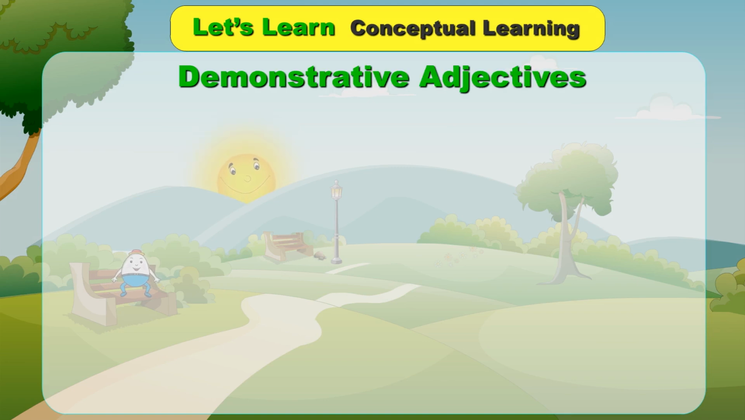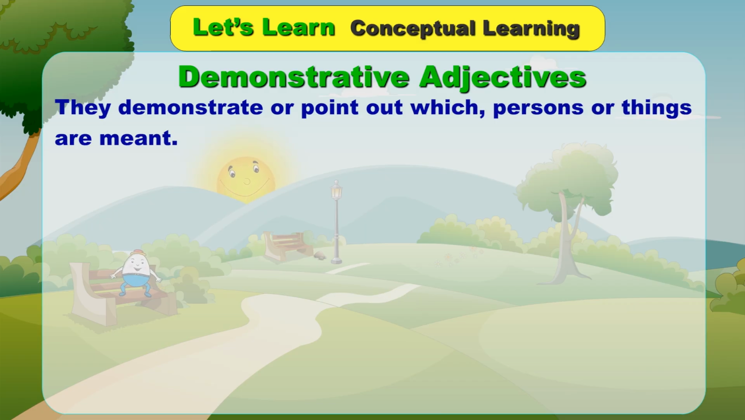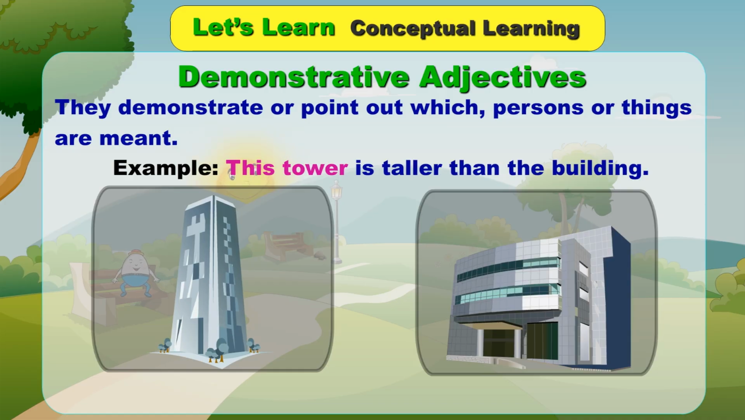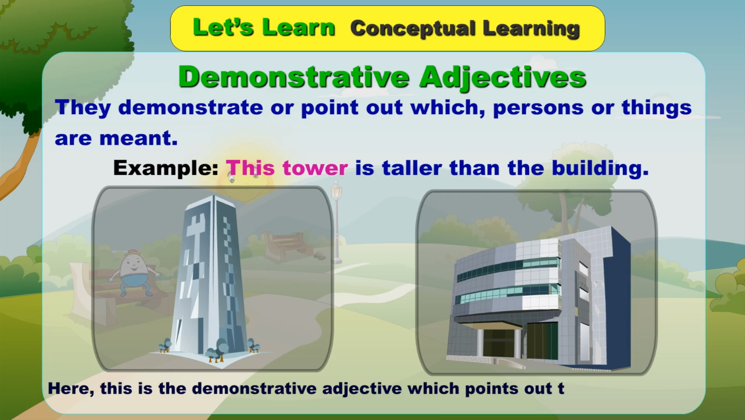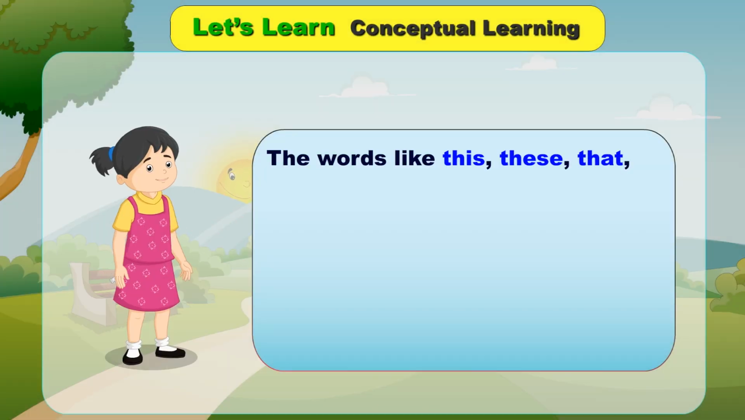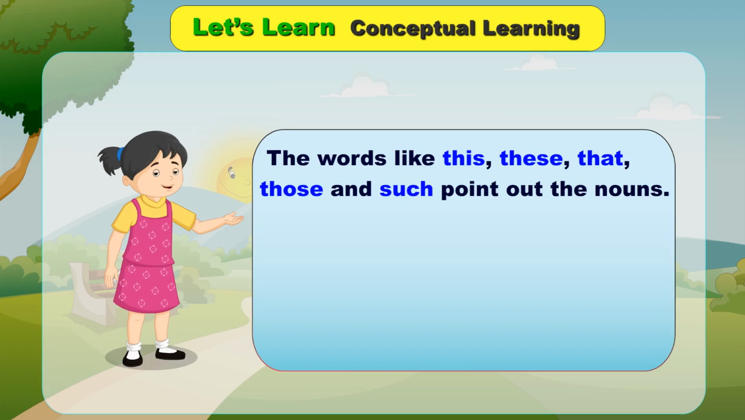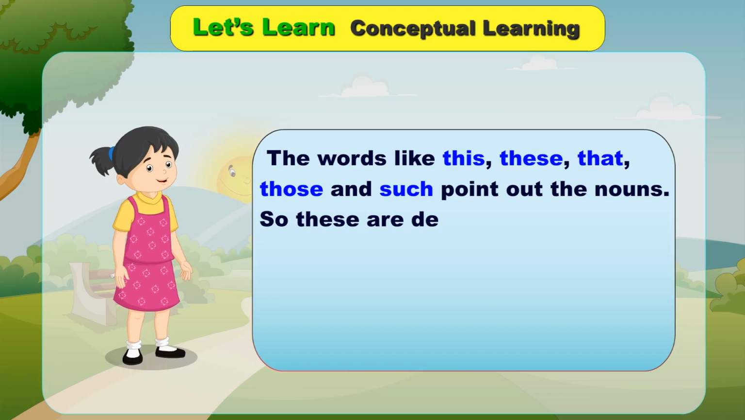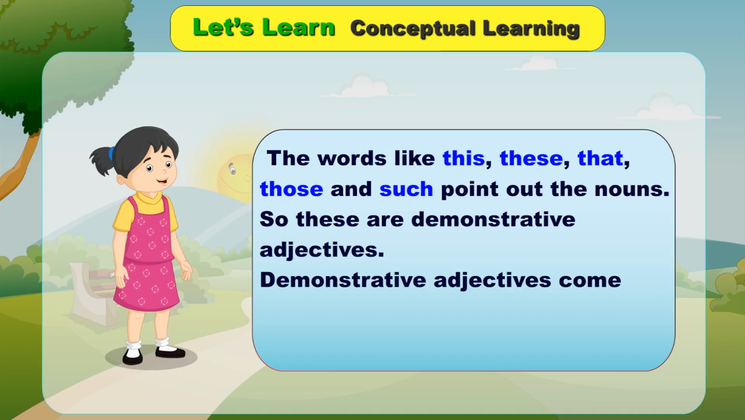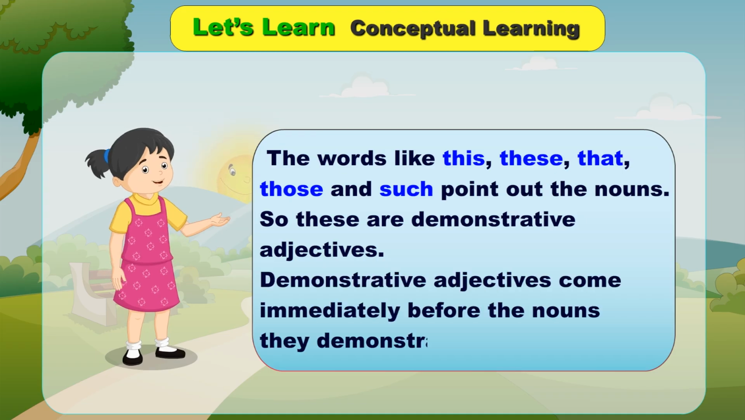Demonstrative adjectives. They demonstrate or point out which persons or things are meant. Example, this tower is taller than the building. Here, this is the demonstrative adjective which points out the noun tower. The words like this, these, that, those and such point out the nouns. So these are demonstrative adjectives. Demonstrative adjectives come immediately before the nouns they demonstrate or point out.